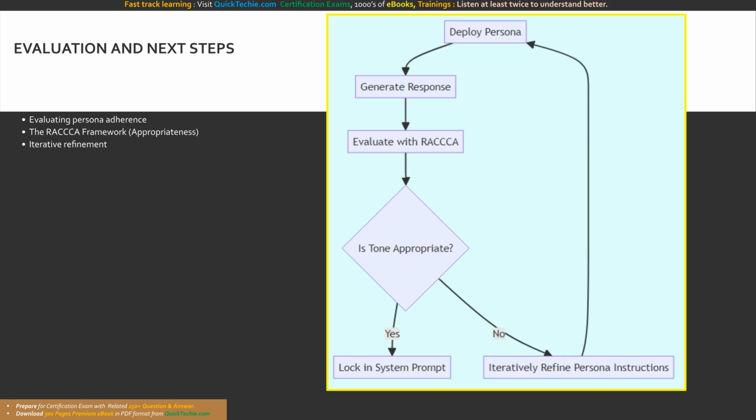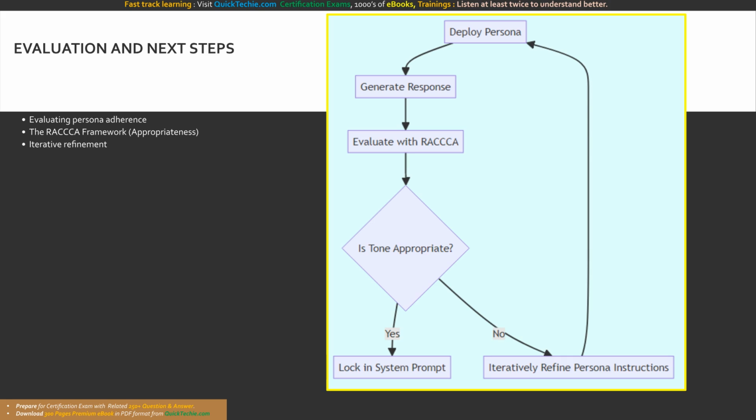For personas, appropriateness is the key metric. Appropriateness evaluates the suitability of the content for the intended audience, considering factors such as tone, language, and adherence to ethical guidelines. If we designed a kindergarten teacher persona, but the vocabulary is too advanced, the response fails the appropriateness check, and we must iteratively refine the system prompt.